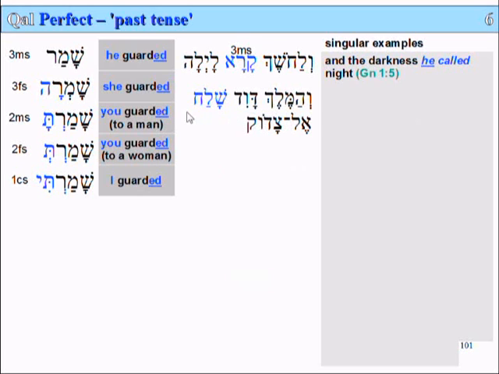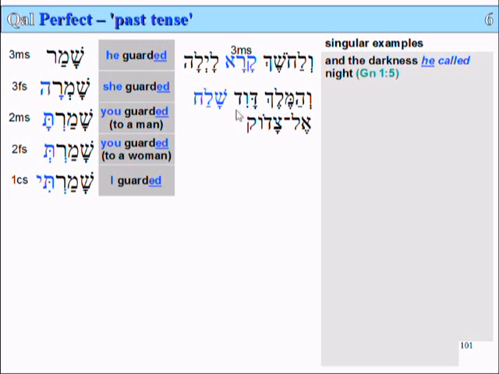V'hamelech David shalach el Zadok. V'hamelech, and the king. So this is the definite article. This is their word for the in Hebrew. This is letter hey, and in here it's just been absorbed. So we still have the sound of the ha, but it's been absorbed into the lamed. So it becomes la, not le. V'lachoshek, and to the darkness. Here, v'hamelech, and the king.